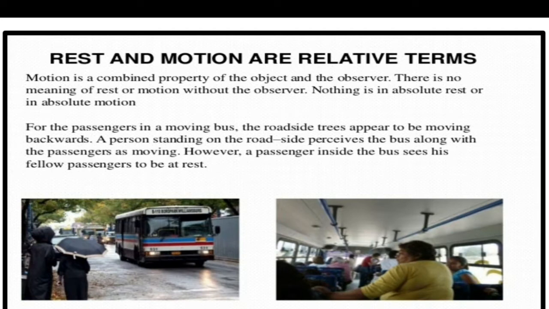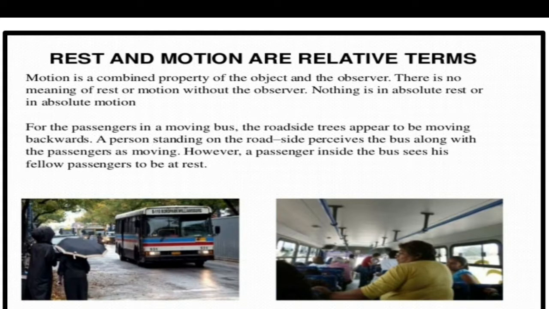Now the reverse: you are inside the bus, and the bus is in motion actually. But what do you feel standing inside the bus? You may feel like you are in the state of rest and the surroundings, the trees, the shops, whatever you see, all those surrounding objects are moving backwards. Is it not?